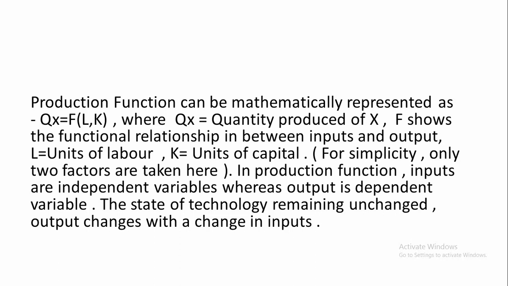The state of technology remaining unchanged, output changes with a change in inputs. We have taken the state of technology to be constant. After that, if we increase the amount of inputs, automatically there will be an increase in the output.